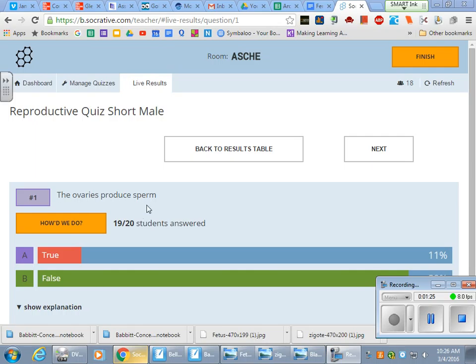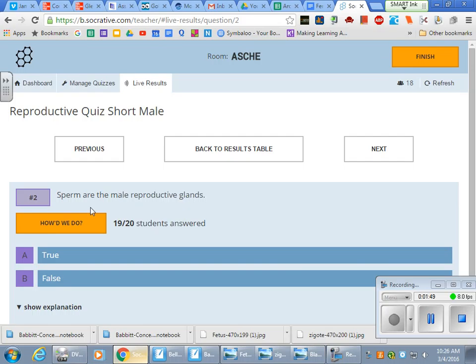All right. What produces sperm? Starts with a T. Testes. Okay. The ovaries and the testes are the reproductive organs that produce the cells that we need to reproduce. If you don't have a sperm and you don't have an egg, we cannot reproduce anymore, and the human species is over with.